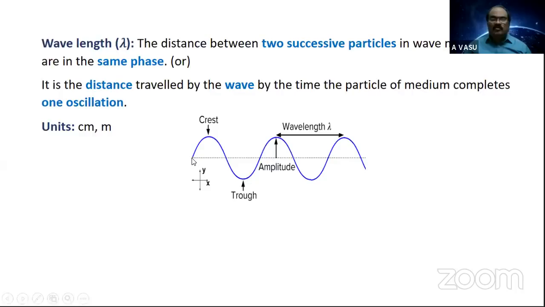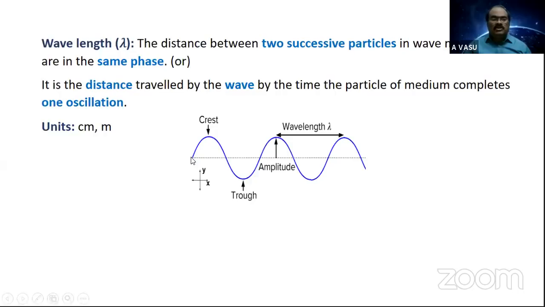It means, and what is this distance? Now it is referred to as wavelength. How is this distance covered by the wave? By the time the particle present here has completed one oscillation. Therefore, by taking this into consideration, we can also define the wavelength as the distance traveled by the wave by the time the particle of the medium completes one oscillation.